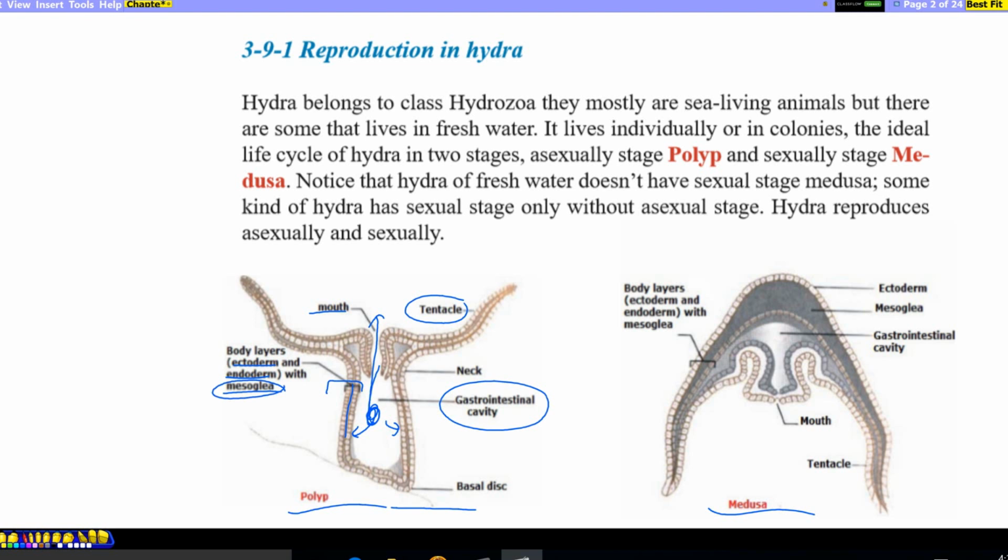The medusa body structure is similar, like the polyp only upside down, an inverted image. Again, the mouth is where food is taken in. The gastrointestinal cavity: gastro means stomach, while intestinal means intestine. It is the digestive system which digests the food, the useful food is absorbed, while the waste is discharged through the mouth. The tentacles are arm-like structures which capture the food and are used for movement. The body is made up of two layers, the outer layer ectoderm, the inner layer endoderm, and the fluid layer which is mesoglea.